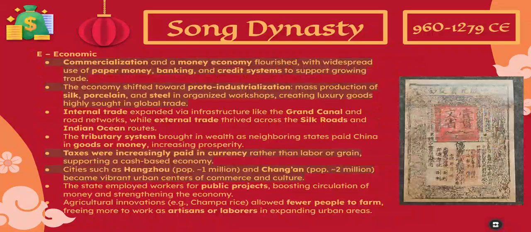Now, when it comes to Song China's economics, the E in PIECES, the Song economy became one of the most advanced in the world. Commercialization increased as paper money, banking, and credit systems became more widespread. Trade flourished across both land and maritime routes.